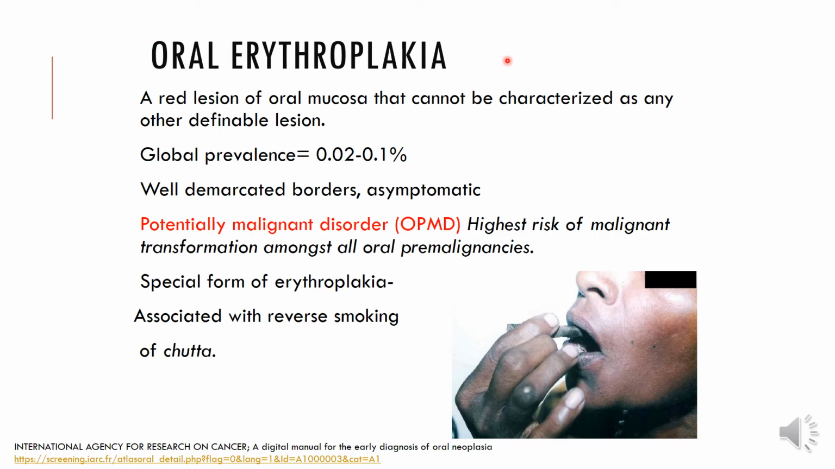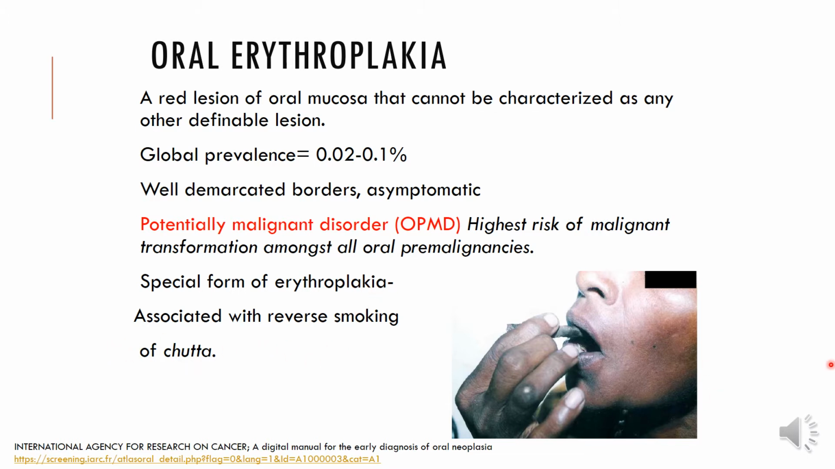On the other hand, erythroplakia is a red lesion of the oral mucosa that cannot be characterized as any other definable lesion. The global prevalence is much lower. It has well demarcated borders and is asymptomatic. This is also a potentially malignant disorder, carrying the highest risk of malignant transformation among all of the pre-malignancies. There is a special form of erythroleukoplakia associated with reverse smoking of chutta.